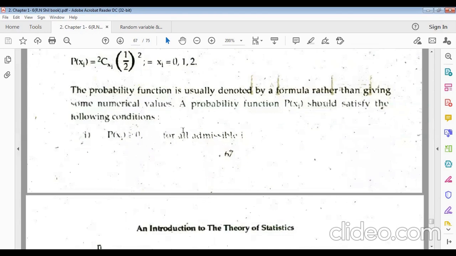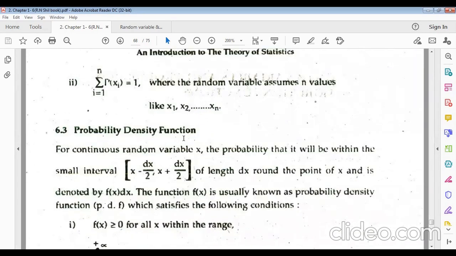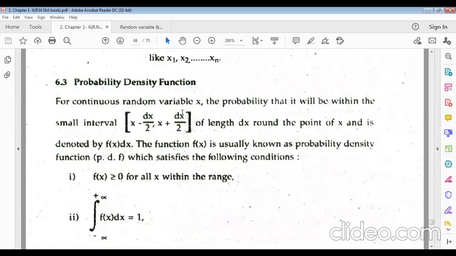Actually, this probability will be non-negative. And another, the total probability, the sum of all probabilities, will be what? 1. Now what will be the probability density function? You must know from the slide. The probability density function also has 2 properties. It can be written as PDF, for probability density function.